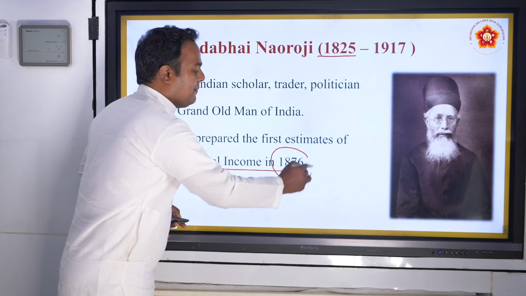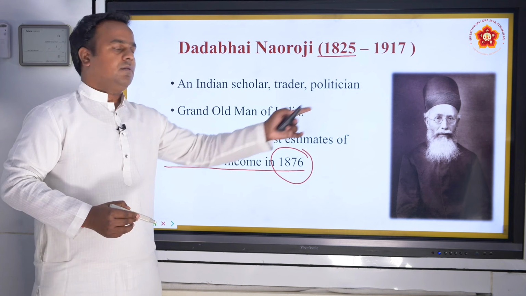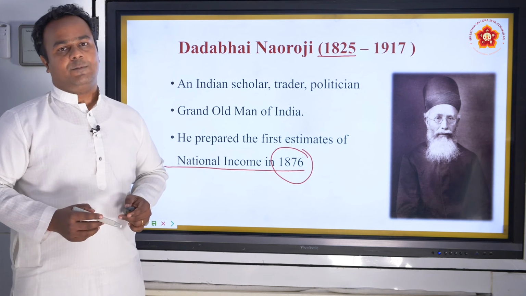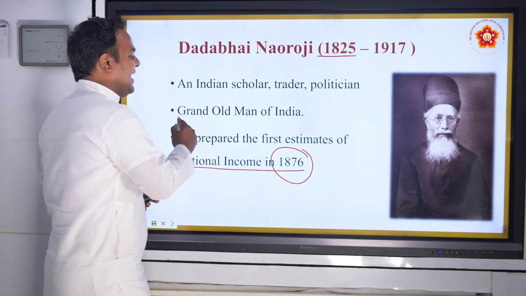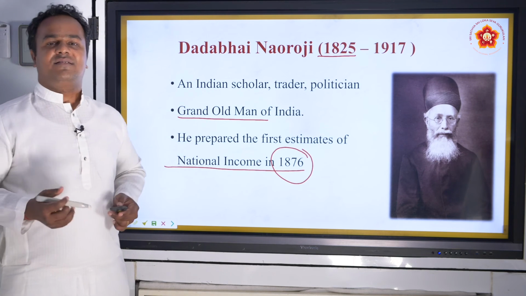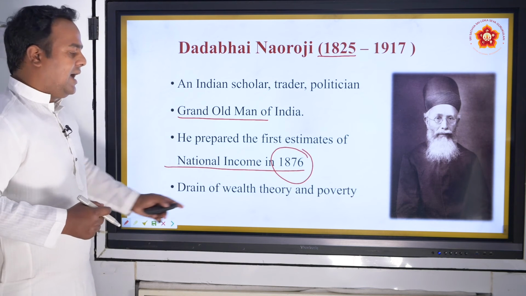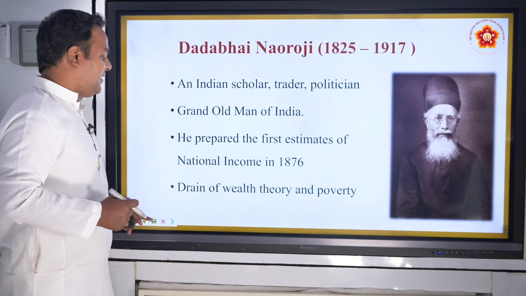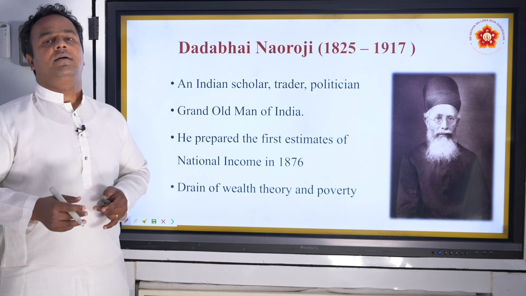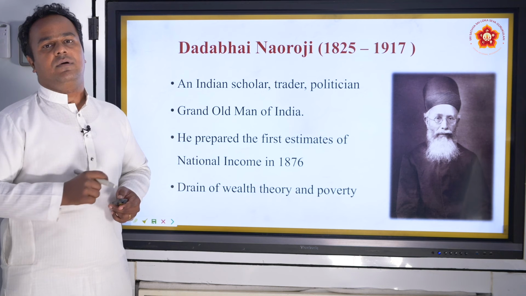National income was first calculated in the year 1876 in a book authored by Dadabhai Naoroji. And he was called the Grand Old Man of India. This is a respect given, just like the Mahatma title given to Gandhiji. And he proposed an important theory called the drain of wealth theory. You will learn about it in Indian economy, especially under British rule.